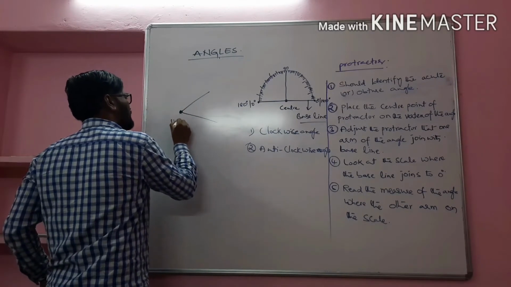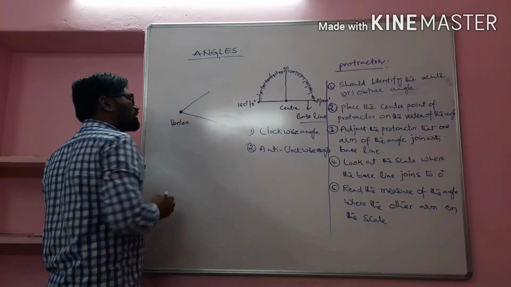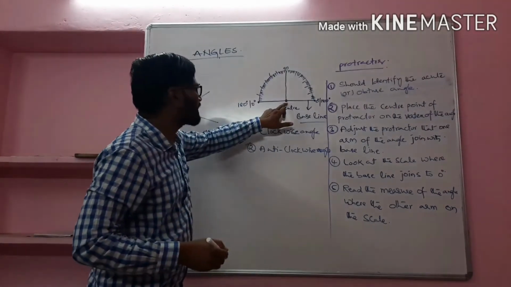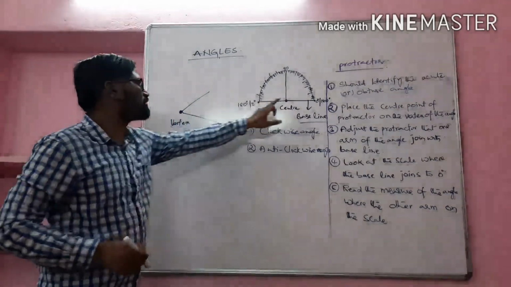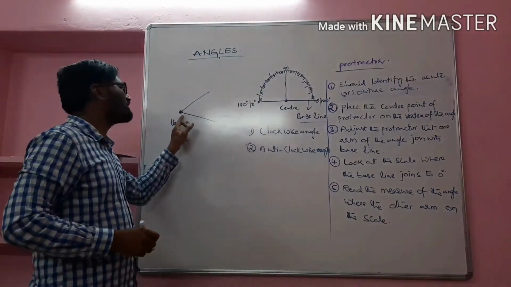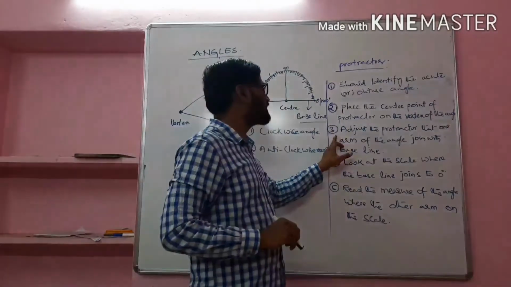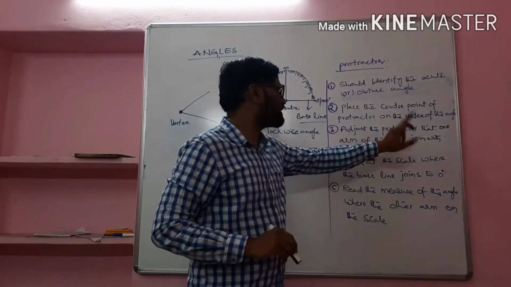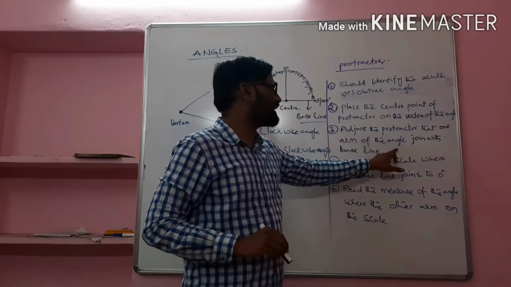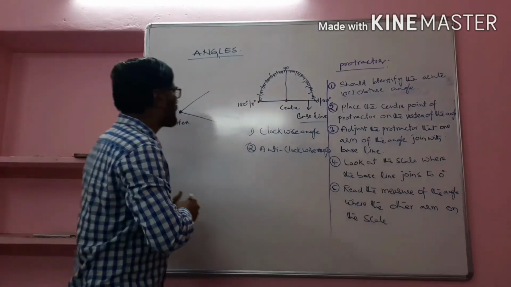This is the vertex. We should place the center on the vertex. Right? That is the second point. Next, third one, adjust the protractor so that one arm of the angle joins with the baseline.